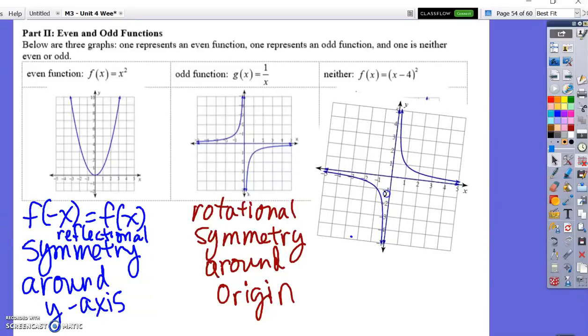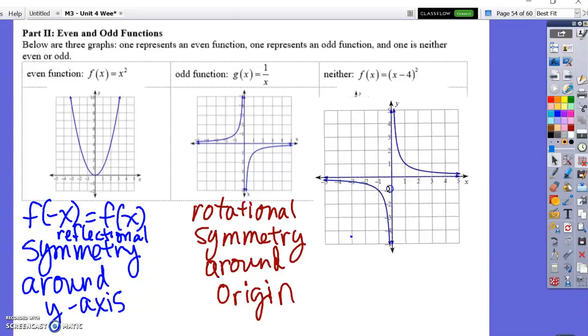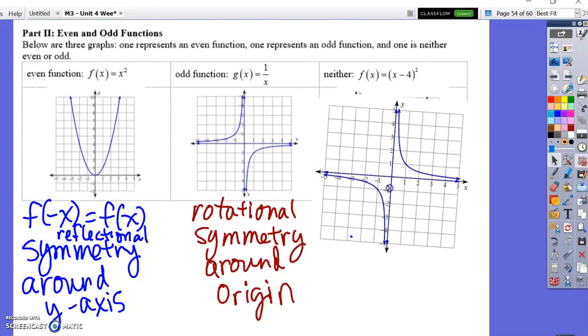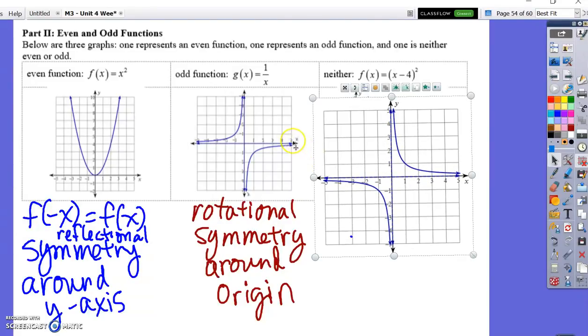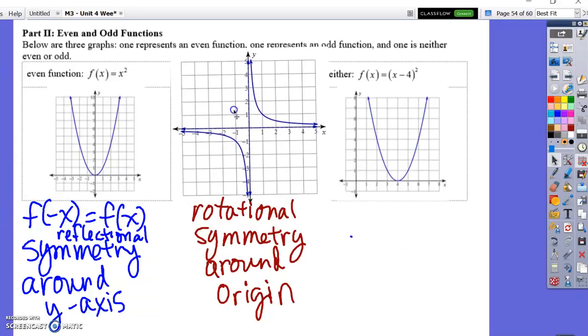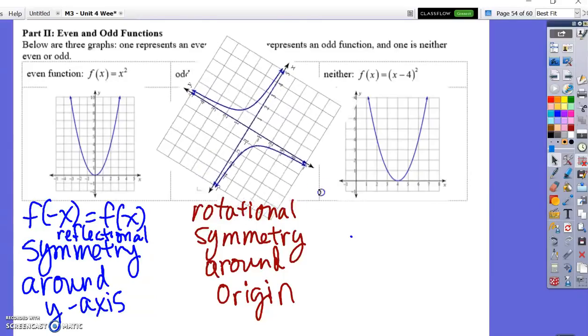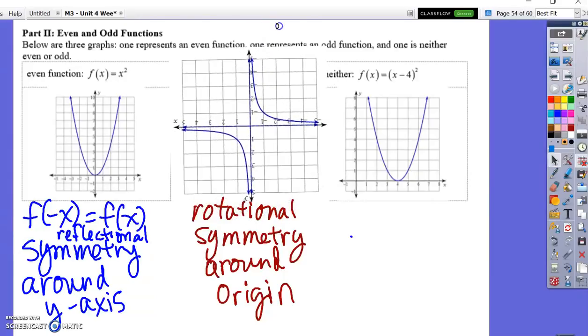Not quite perfect, but it's good. It's not working. Oh, just kidding, this is upside down. That's what the problem is. I brought a new one in. So, there it is. And when I spin it, it is the same.